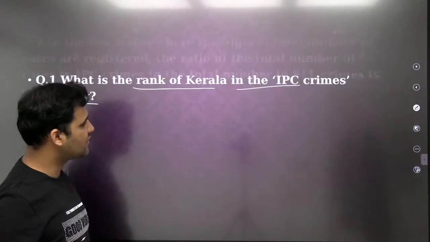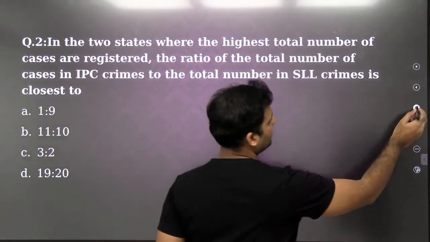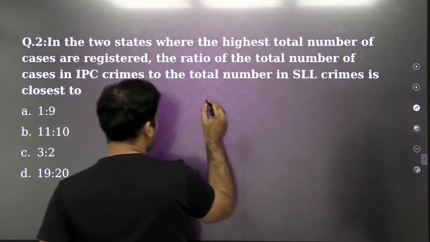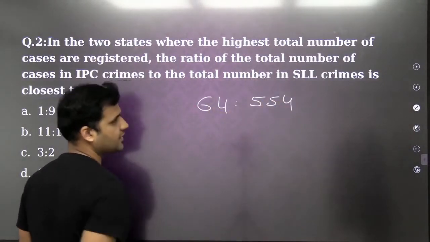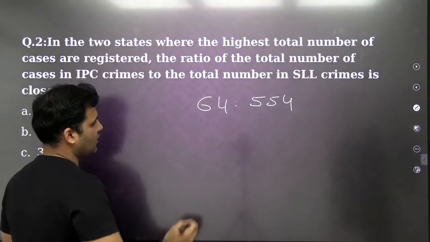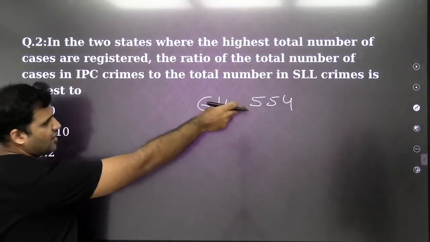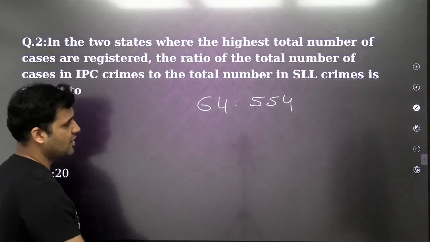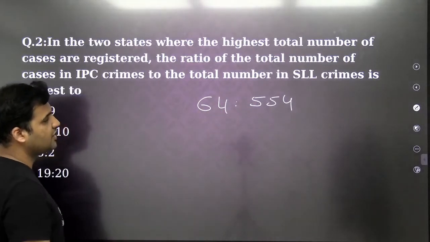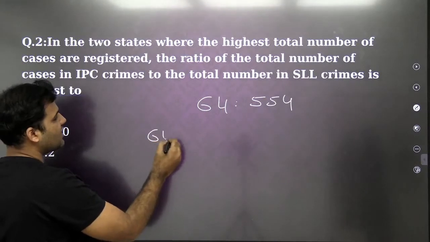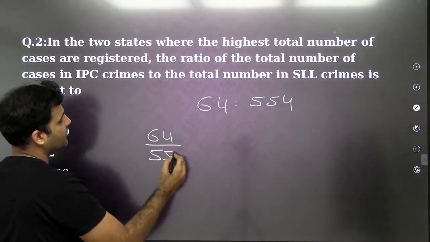That's why this is 11%. Let me explain it to you over here again. I have to find out the ratio, which has to be 64 and 554, right? This is not coming out with the exact ratio. The values are not cancelling out in proper integral form. So what you are supposed to do is just find out 64 is what percentage of 554.